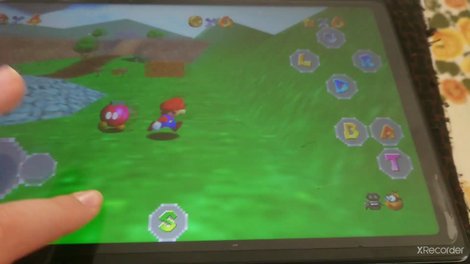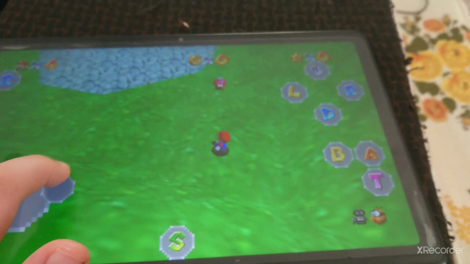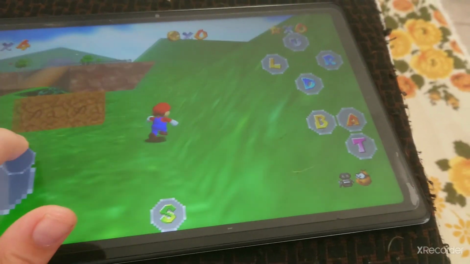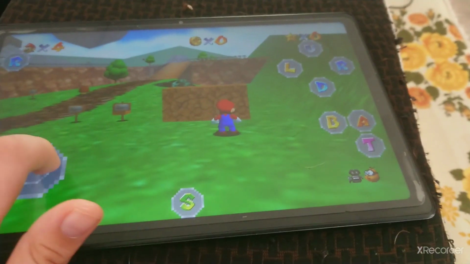And that's how you install Super Mario 64 on mobile. You can also do it on any mobile device.